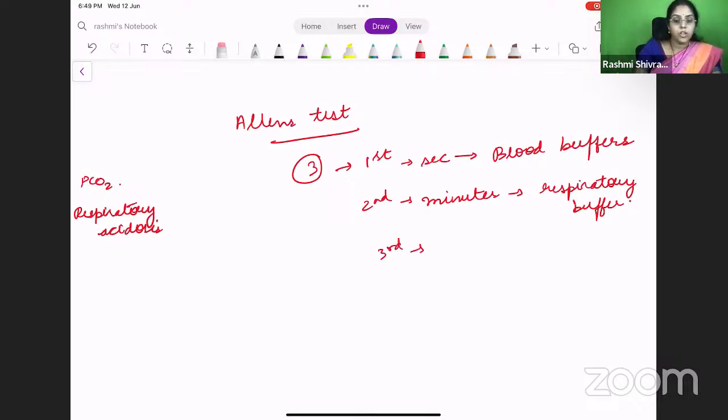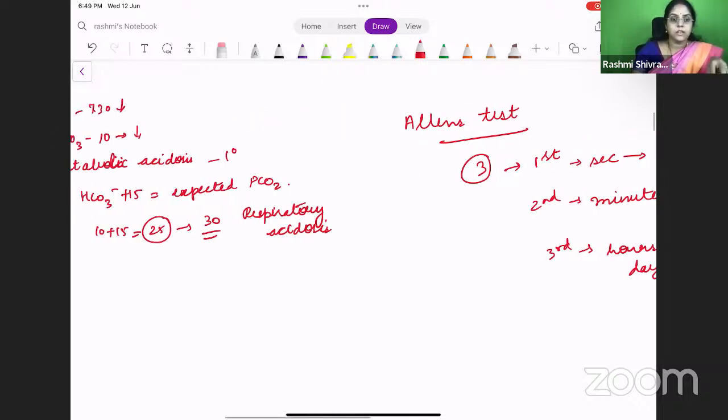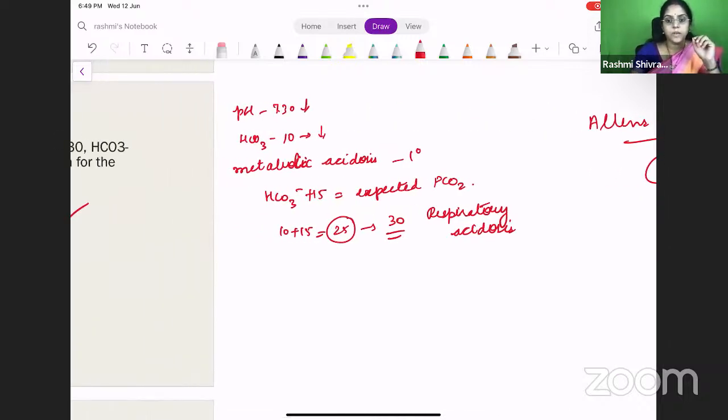What is the third buffer, which takes hours to days to act, and is a very efficient one? This is the renal buffer. The renal mechanisms are a very, very important buffer. It takes hours to days to act, but it is a very effective buffer. So these are the buffers. From this question, we have learned about the buffers, Allen's test, how to find the expected compensation, and how to find the primary and the secondary disorders.